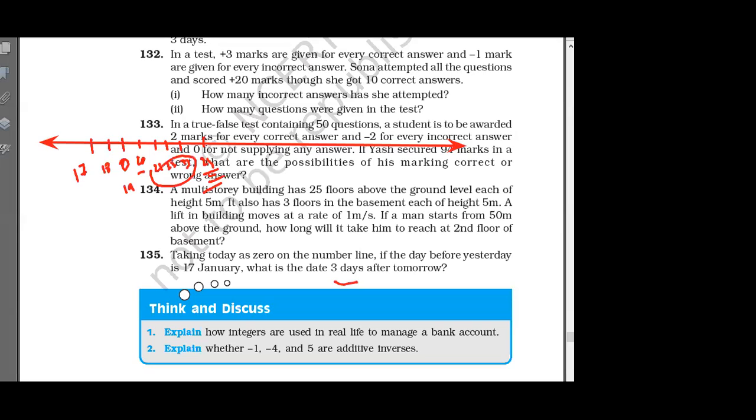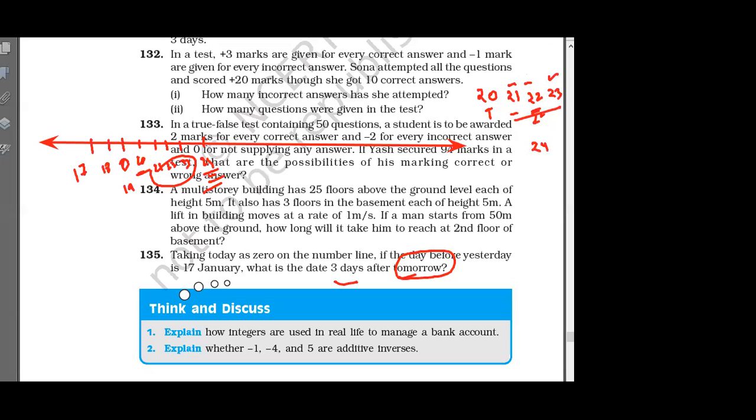Tomorrow's date is 20, right? So after 3 days, 23 will come. Wait, 20 is tomorrow. After 1 day it is 21, after 2 days it is 22, and 23rd is the third day. Right?